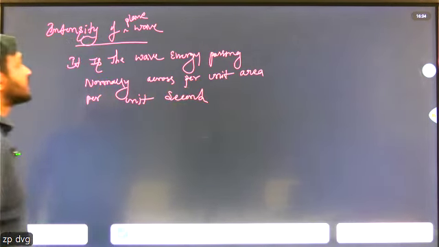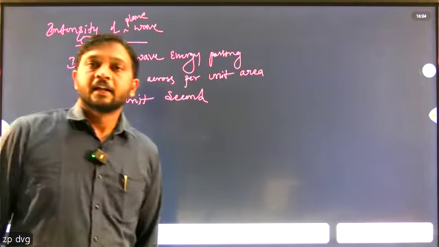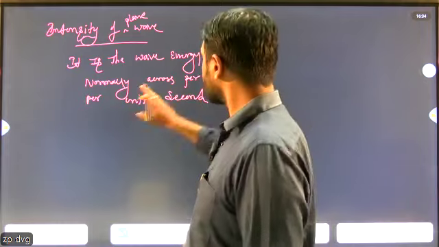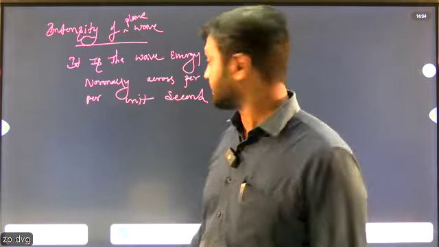So this is the intensity of plane wave. It is the wave energy passing normally across per unit area per unit second.